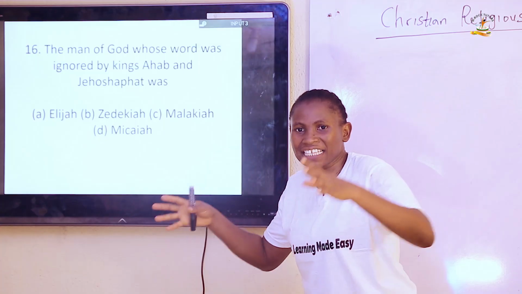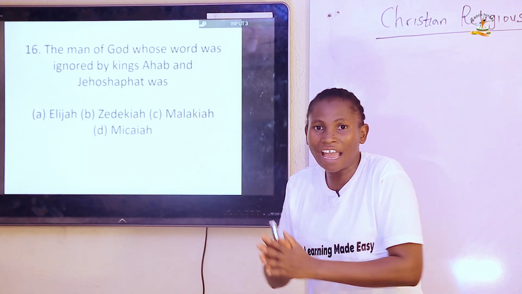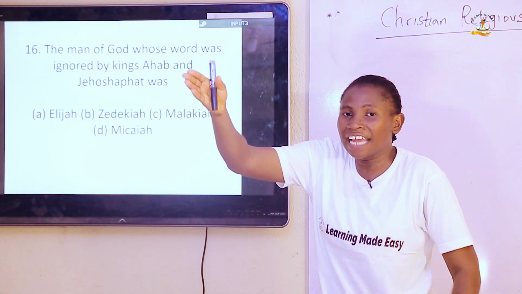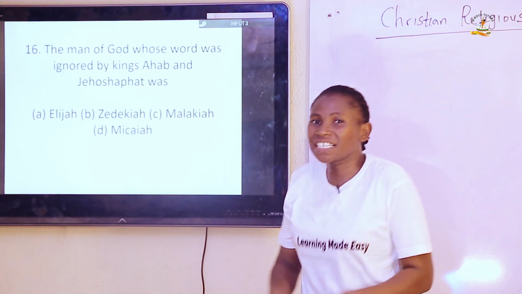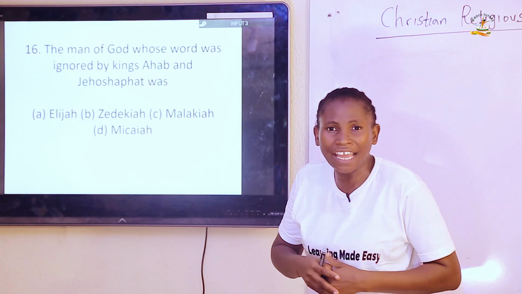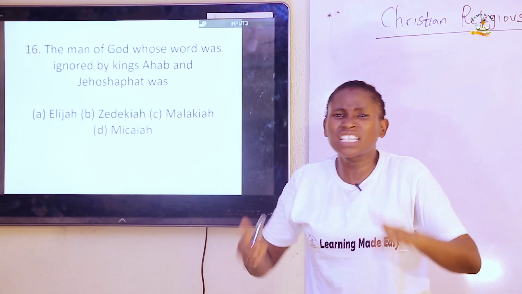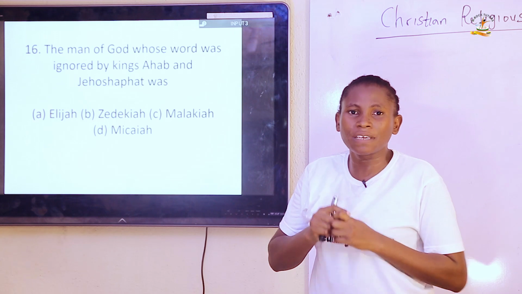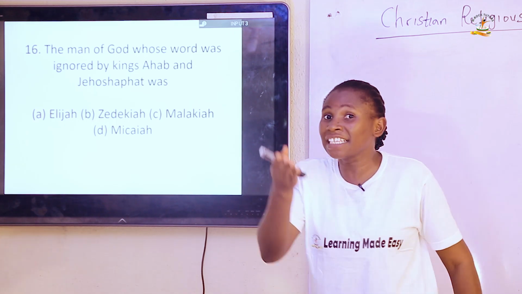The prophets he gathered in the land of Israel told Ahab to go and continue in the battle. But Jehoshaphat said, is there no other prophet in the land of Israel? And Ahab said there was a prophet, but he used to say negative things about him. And Jehoshaphat said they should send for him.